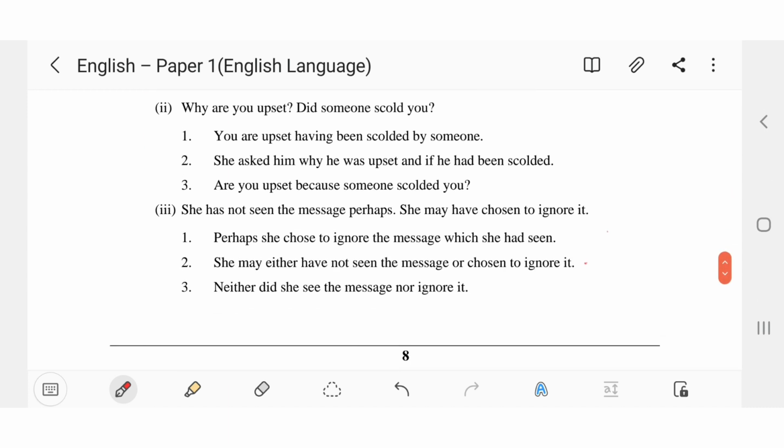Second one, why are you upset that someone scolded you? Let's just read out the options and eliminate the wrong options. This way we will get the correct option. First one, you are upset having been scolded by someone. No, no, no. This is like telling someone. In the question, we are asking someone, why are you upset?